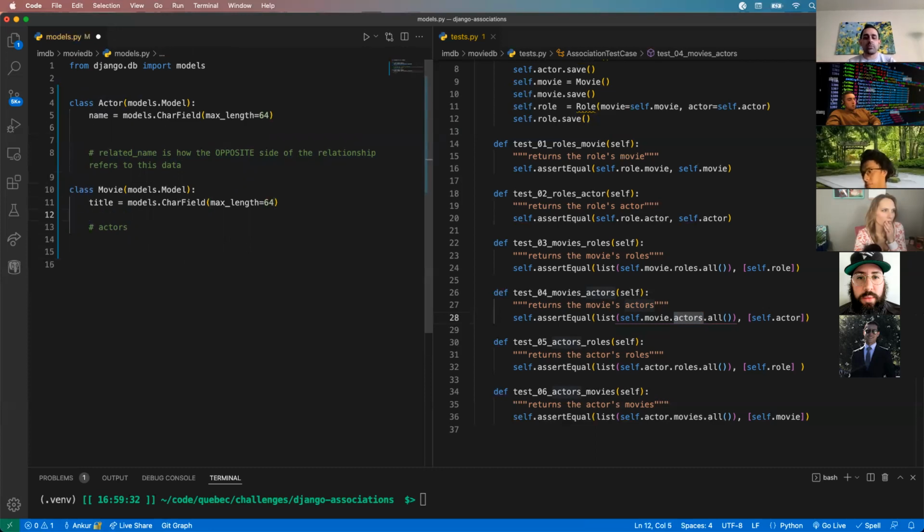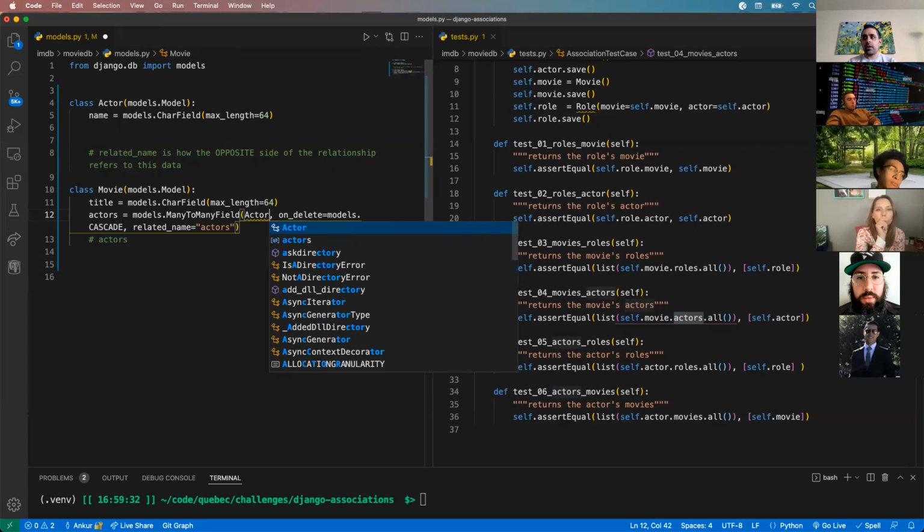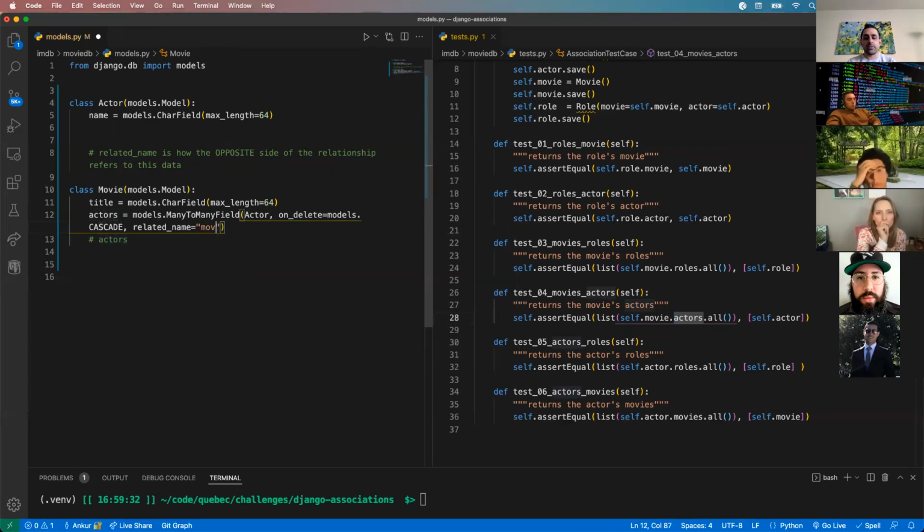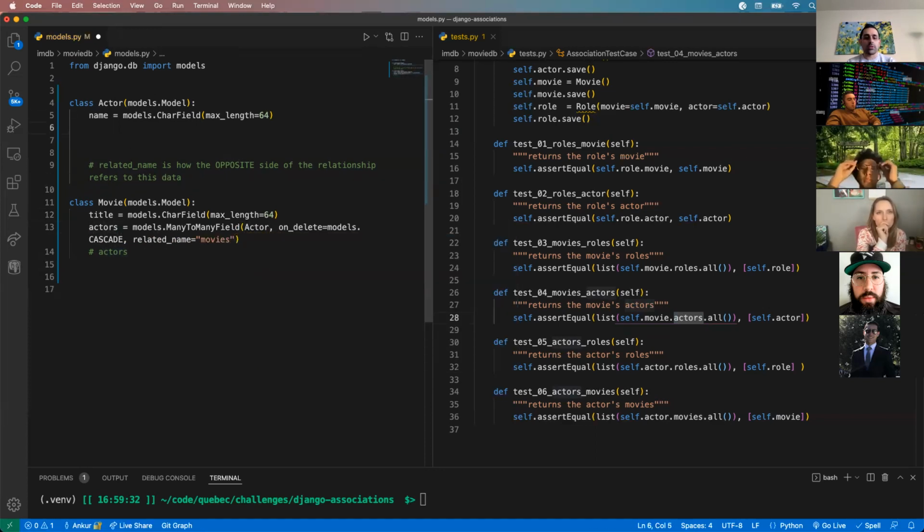It doesn't matter which side you put the many-to-many field on. It's going to work the same way on either side. So here I have actors, and then I'm going to refer to the Actor model. And in this case, my related name should be movies because my actor wants a field called movies. So I'm going to have the same named fields. It just depends on where I actually add the physical many-to-many field.